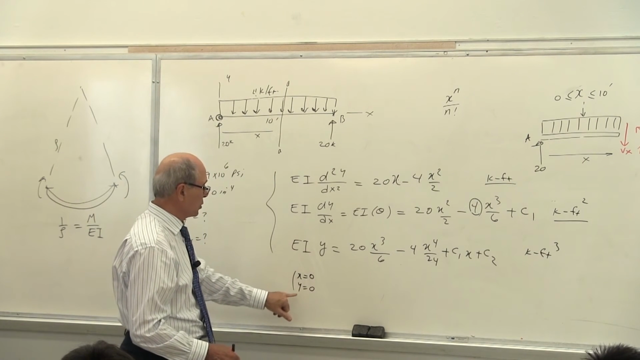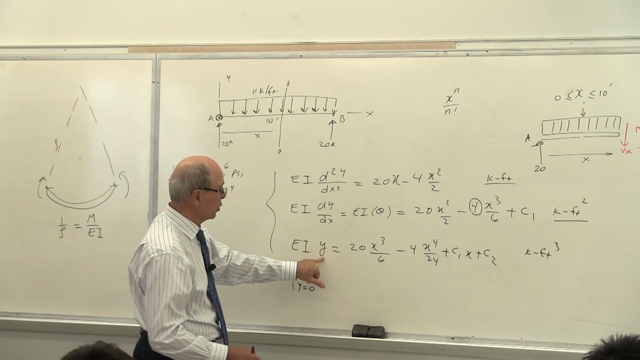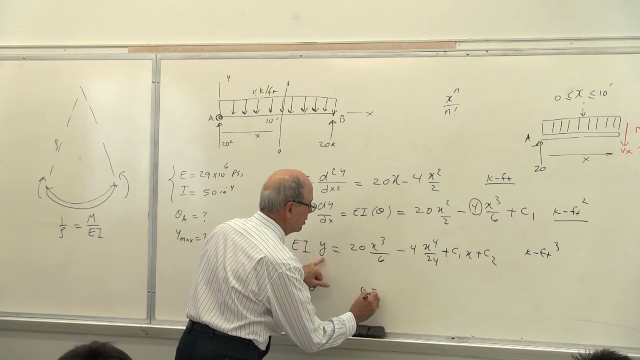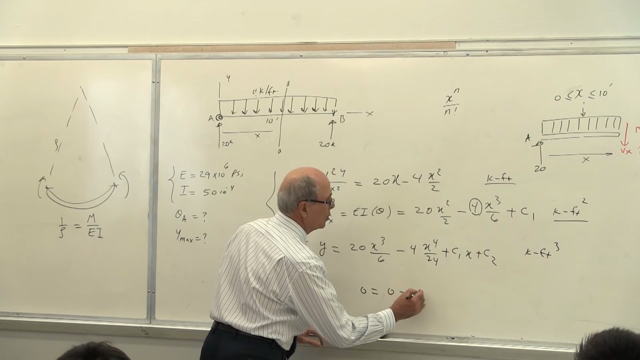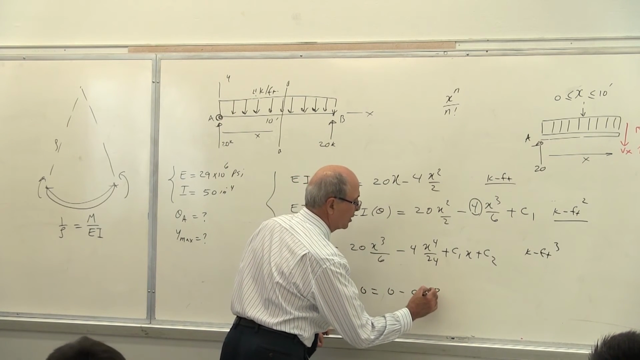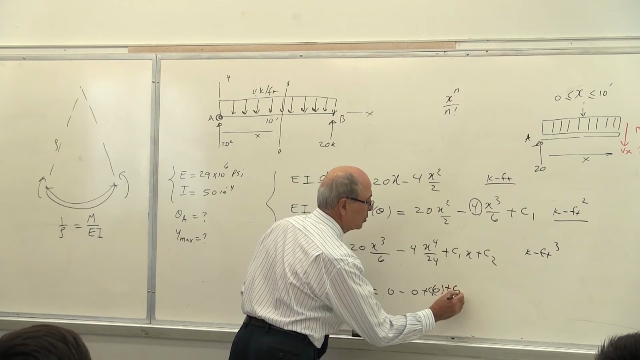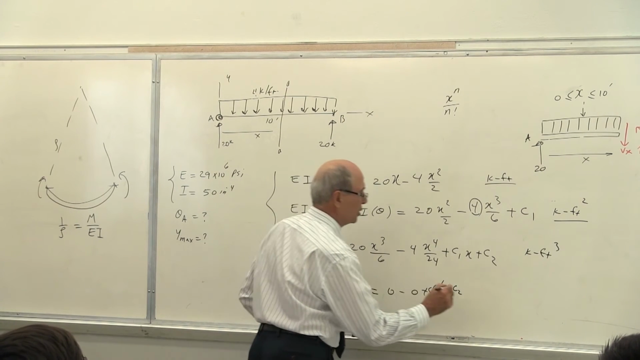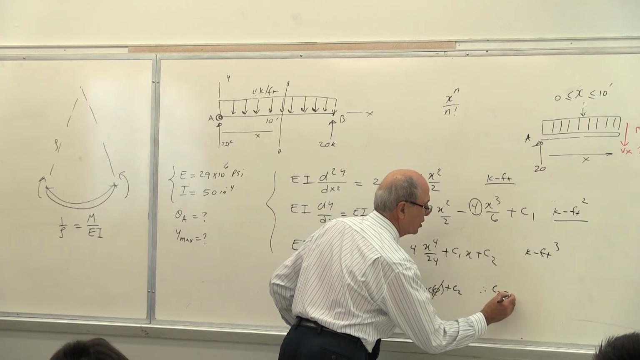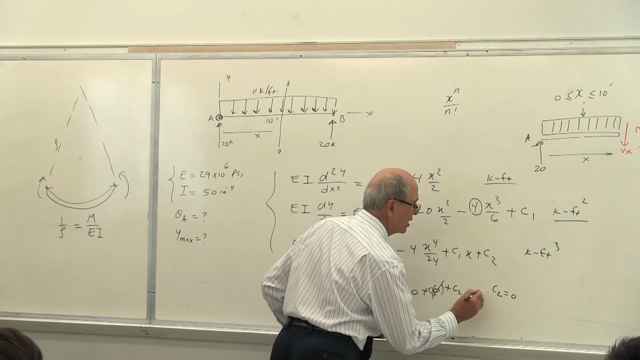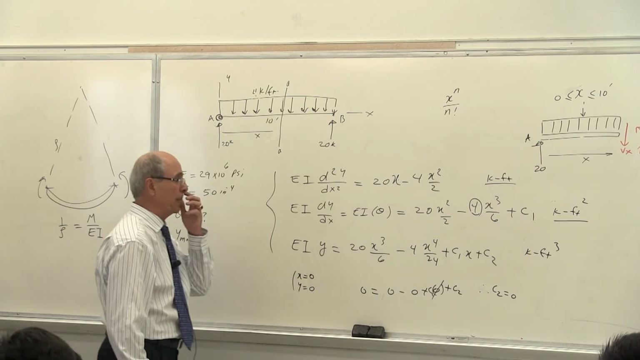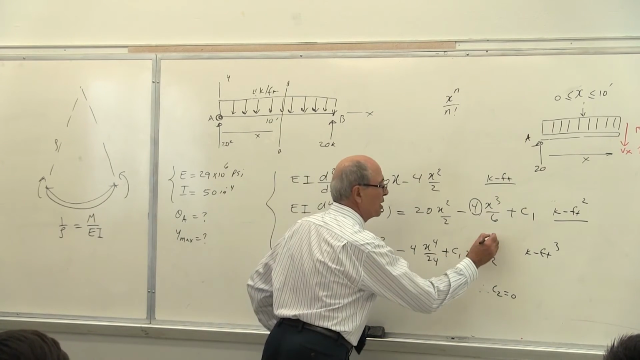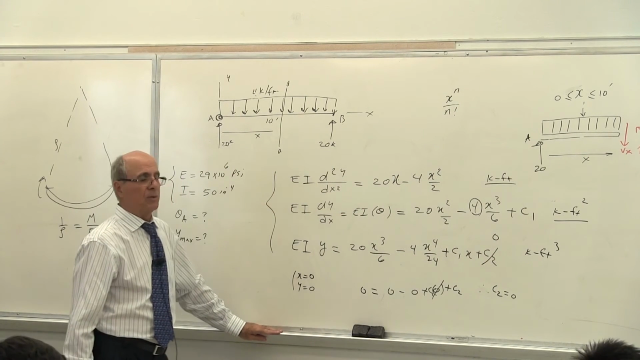So at x equal to 0, y equal to 0, so you go to that equation, 0 equal to 0 minus 0 plus 0, C1 times 0 plus C2. This becomes 0, 0, 0. Therefore, C2 must be equal to 0. This is always the case if you have a reaction at the beginning. So C2 disappears, or goes to 0.